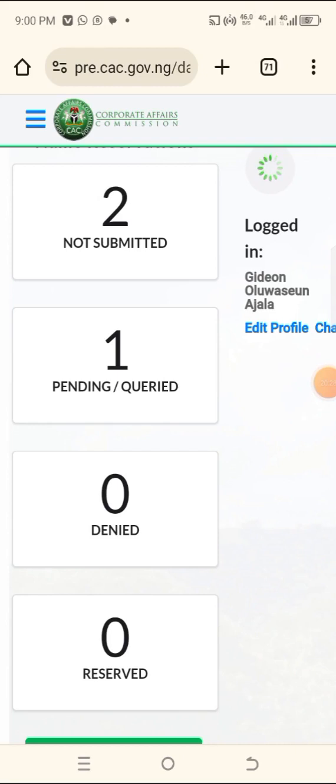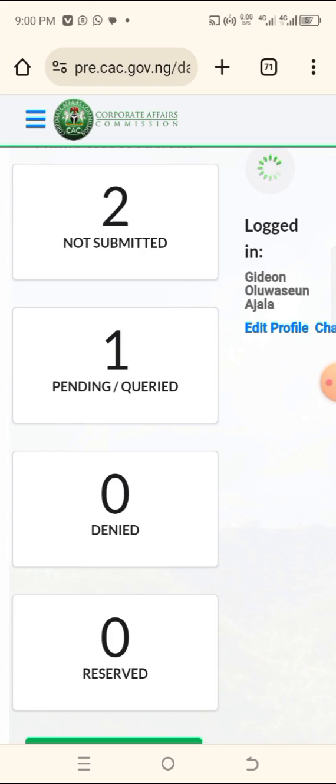Okay, so you can see now I've logged in back. You can see 2 years. You now have 2 years. Two not submitted. You can see that this one I did not submit. I did not submit the second, but I've submitted the first one. Because I've submitted the first one, that's why I have one under the pending year. This one is still pending. They don't know whether to approve it or not to approve it.